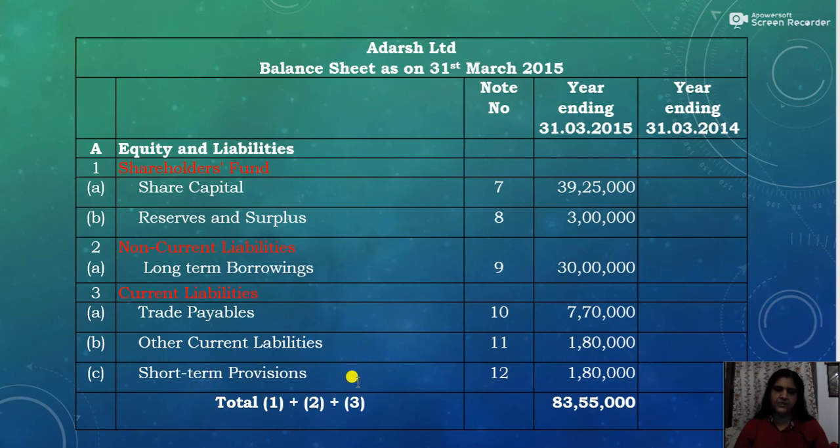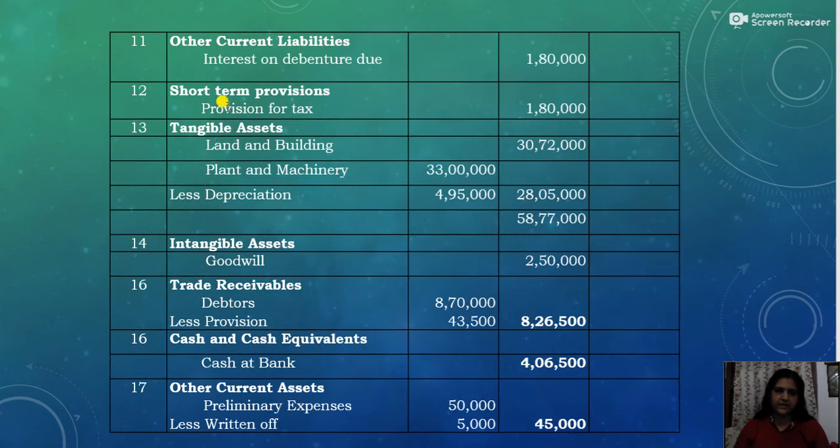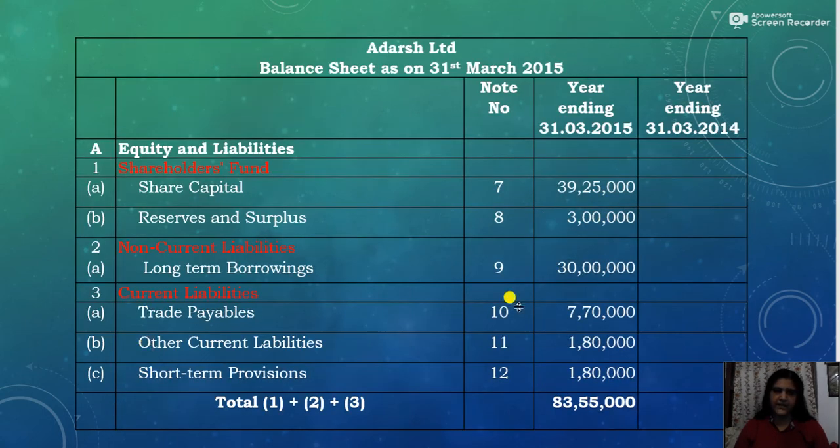Then again short-term provision, that is the provision for taxation. This year's taxation amount is 50% of 3,60,000. So short-term provisions, note number 12, provision for tax 1,80,000. That also we write here. Trade payables, other current liabilities, short-term provisions. So the total of equity and liabilities comes to 83,55,000.